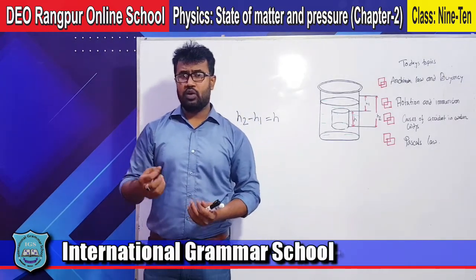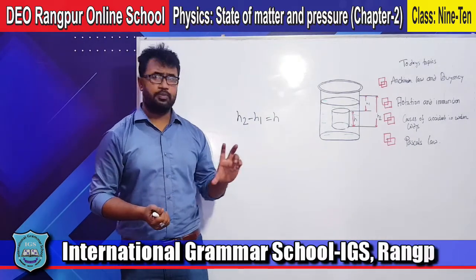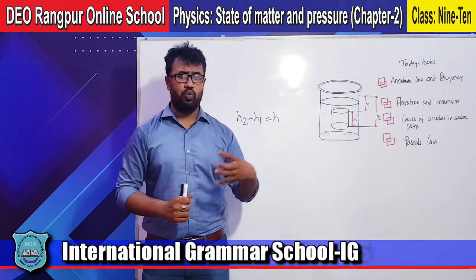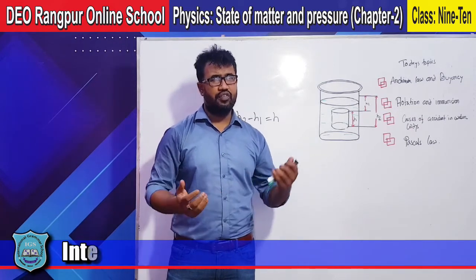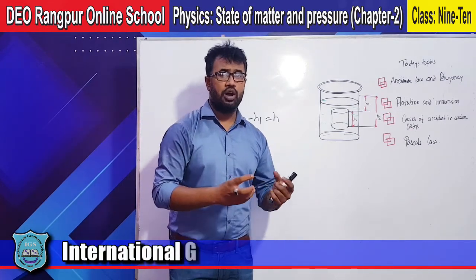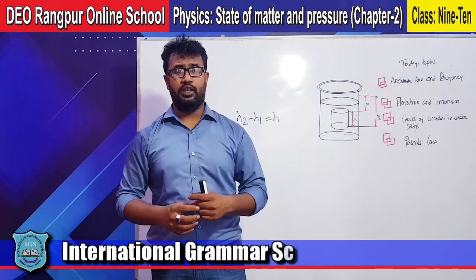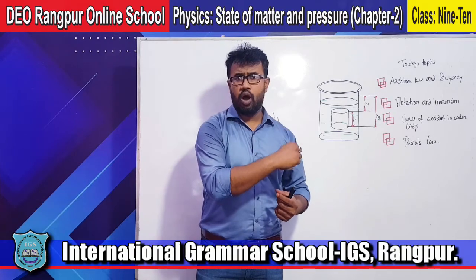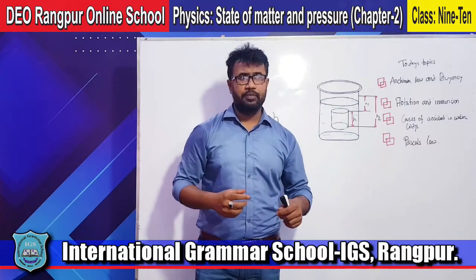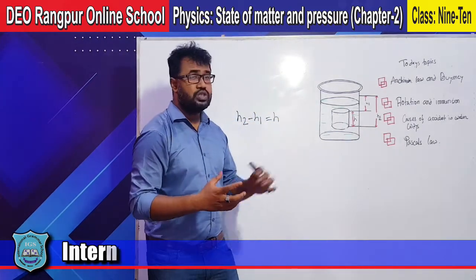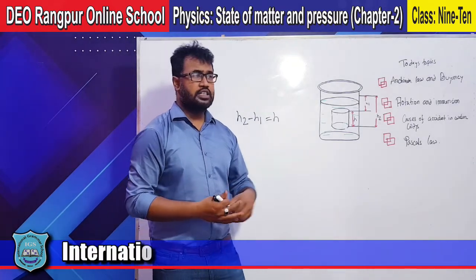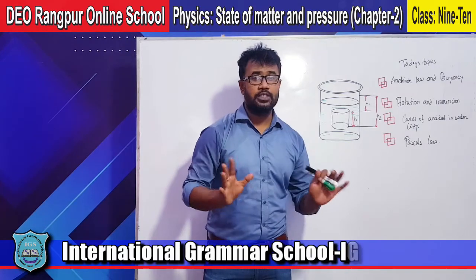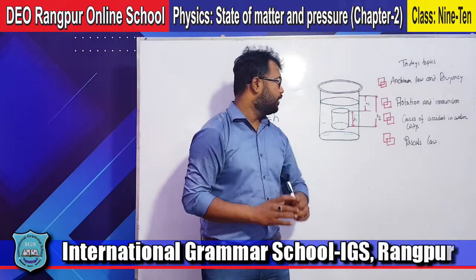Some of the water will be displaced from that glass. Can you imagine how much water will be displaced? Very easy. The amount of displaced water will be the same as the weight of that object or body. That means we can easily say that the lost weight and the displaced liquid weight are always equal. Got it?